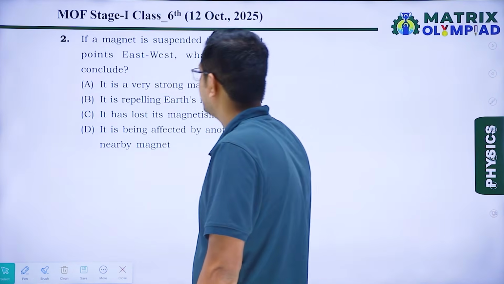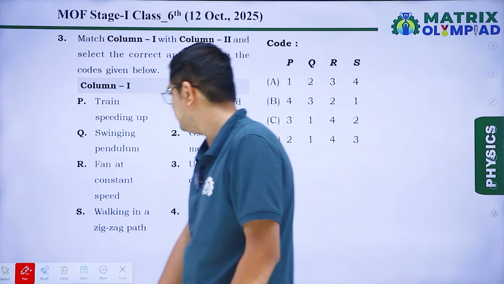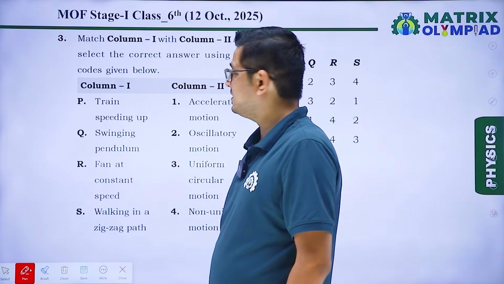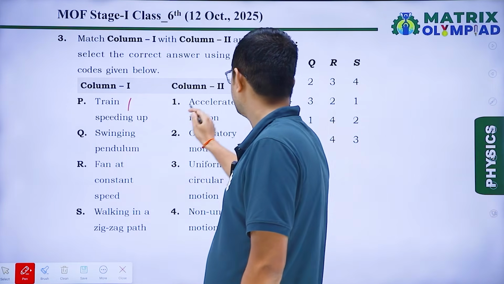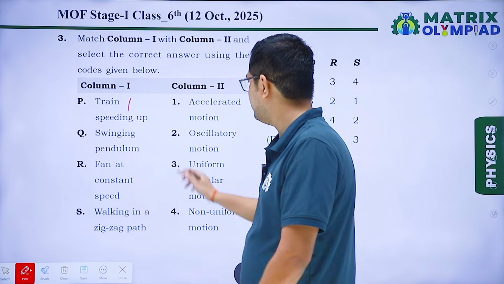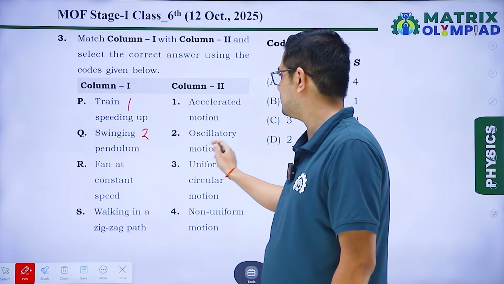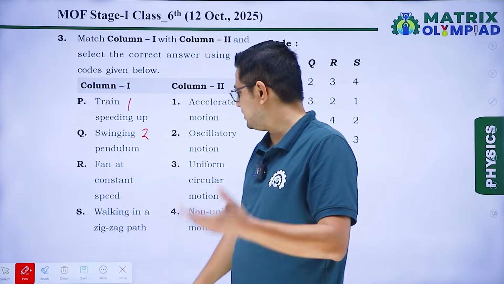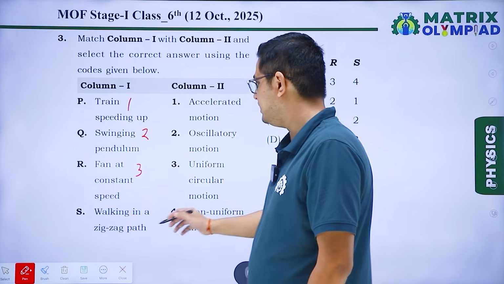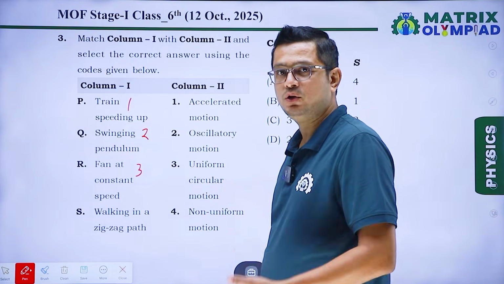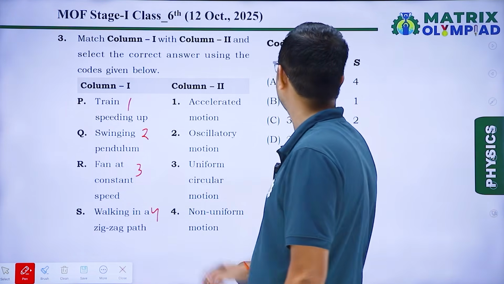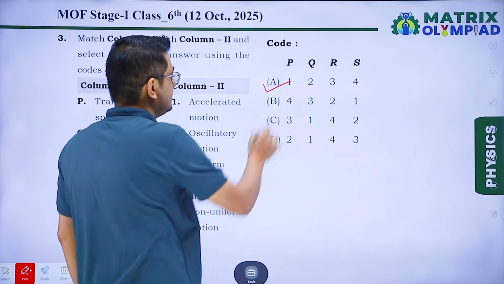Okay. Next question number 3, that is match the column. So, train is speeding up, that means it is an accelerated motion. So for this I will write 1. Swinging pendulum, it is a type of oscillatory motion, so I will write 2 for this. Fan at constant speed, that means uniform circular motion, so for R I will write 3. Walking in a zigzag path, that is a type of non-uniform motion, so for S I will write 4. So the correct option is 1 2 3 4, that means option A is our correct answer.